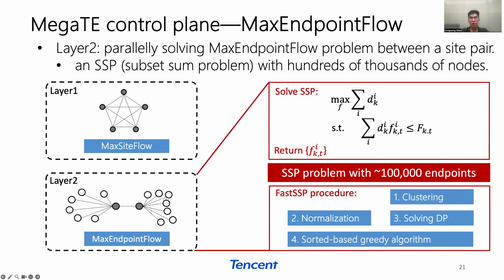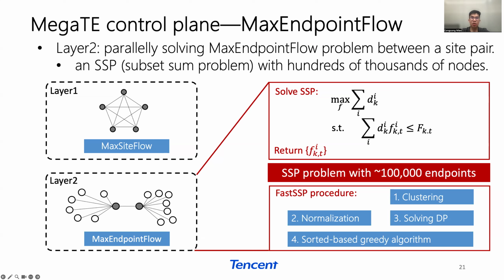On the second layer, we need to solve the traffic allocation for the endpoint pairs given the bandwidth allocation generated in the first layer. For a specific site pair K, given the bandwidth allocation F_K and the bandwidth demand set among endpoint pairs D_K, the max endpoint flow problem is to select a subset of the bandwidth demand whose total traffic is close to, without exceeding, the allocated bandwidth.